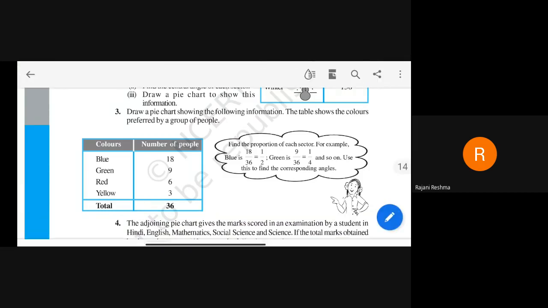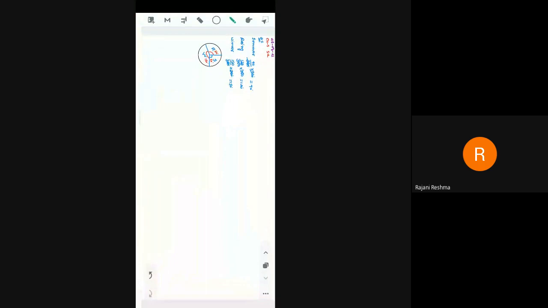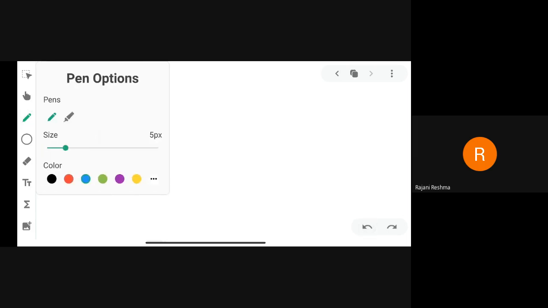So first we convert this information into degrees. It means we have to find the central angle, and then after we show all the information in our pie chart. So see here in question number 3, what we have to do. Four different colors are given.